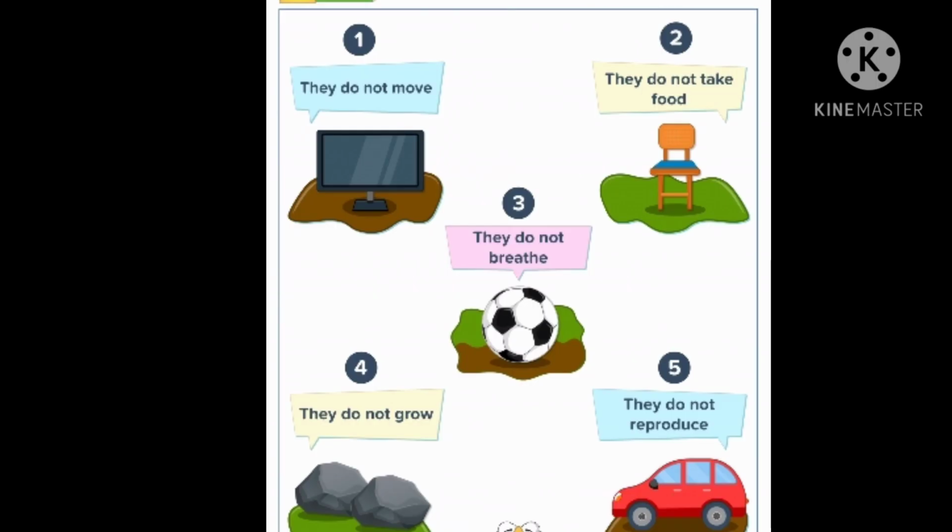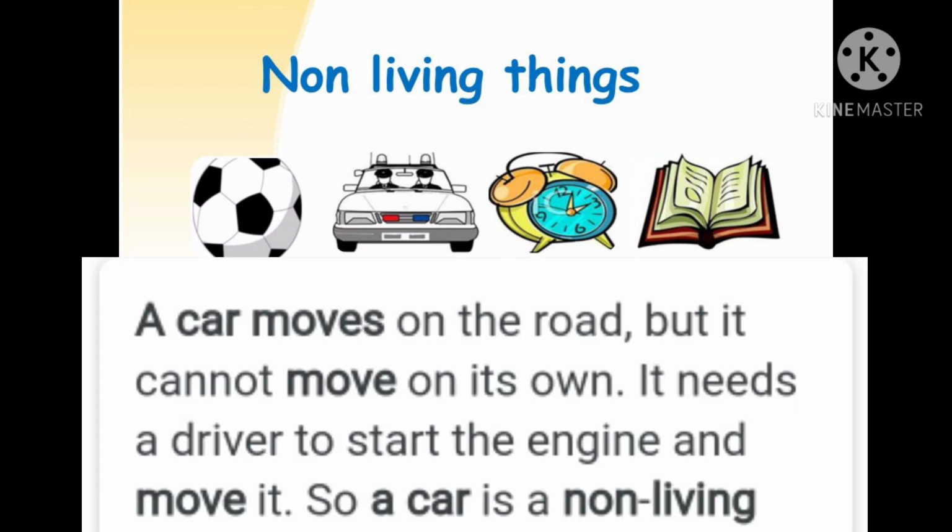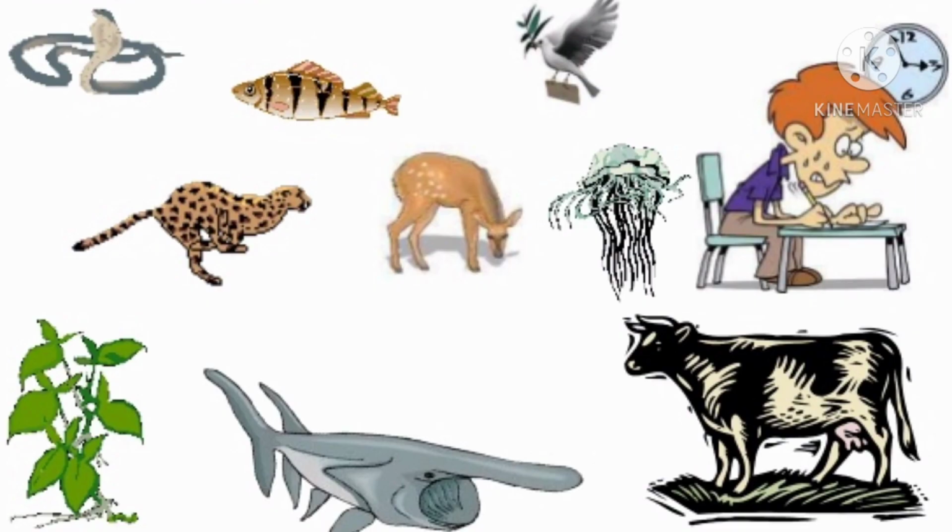Now here are the examples of some non-living things. Non-living things are moving. Of course, a bus, a car, a small piece of paper, clouds and so on. Is there something different in these movements from the movements of the living beings? Yes, there is a difference. Let us find out. A car moves on the road but it cannot move on its own. It needs a driver to start the engine and move it. So a car is a non-living thing.